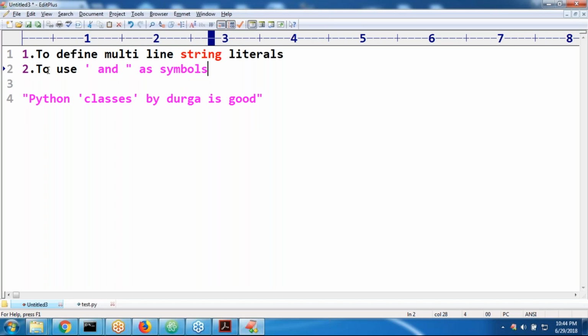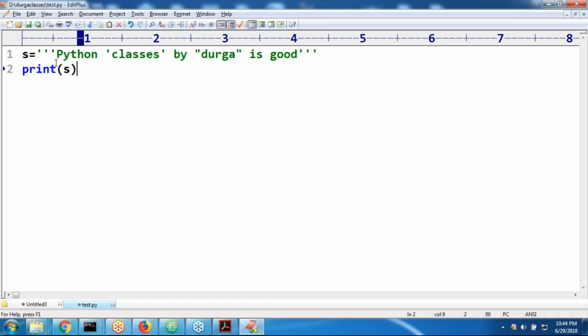Where do we use triple quote symbols? Yeah, that's what here. Can you please observe? Triple quotes like this, then only these things are considered as the symbols. Okay, that's all. This is what you people should be aware of.